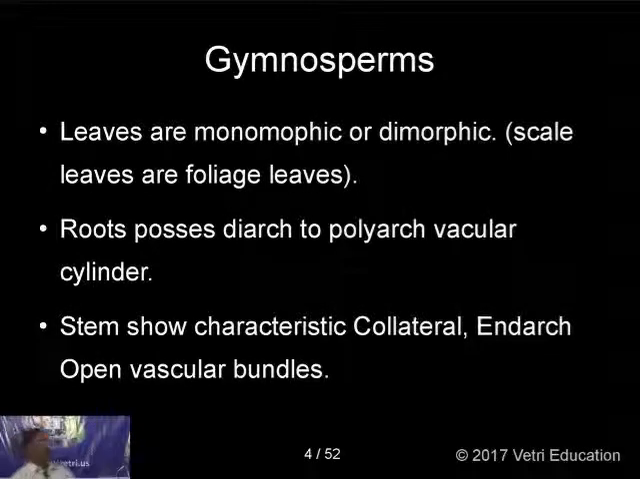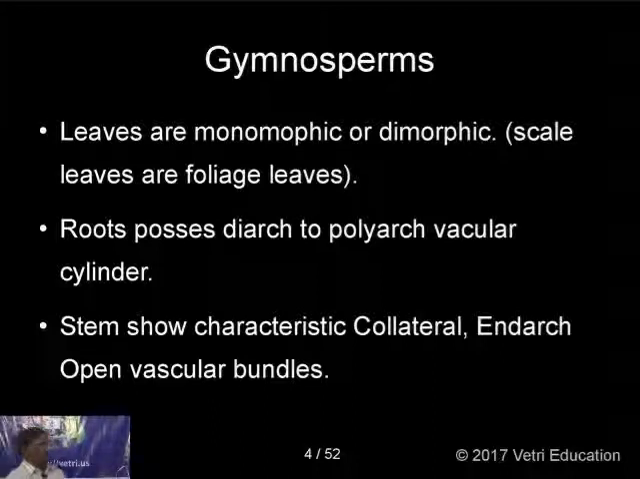The leaves are monomorphic or dimorphic. If all the leaves are of the same type, that is called monomorphic, and different types, that is called dimorphic. Here you can find scale leaves and foliage leaves. Scale leaves are very small, whereas the foliage leaves are very big. And the roots possess a diarch to polyarch vascular cylinder. In a root or stem, if the vascular bundles have xylem and phloem in two groups, that is called diarch, and if there are many groups of xylem and phloem, that is called polyarch condition.